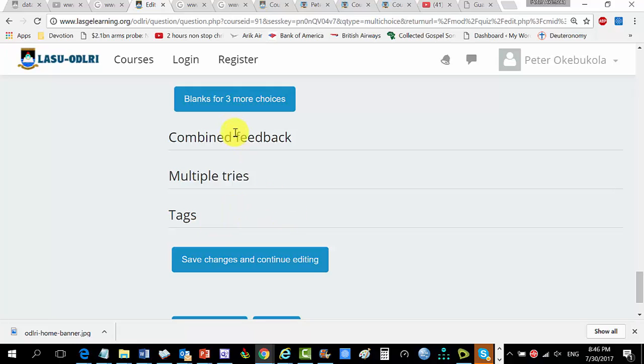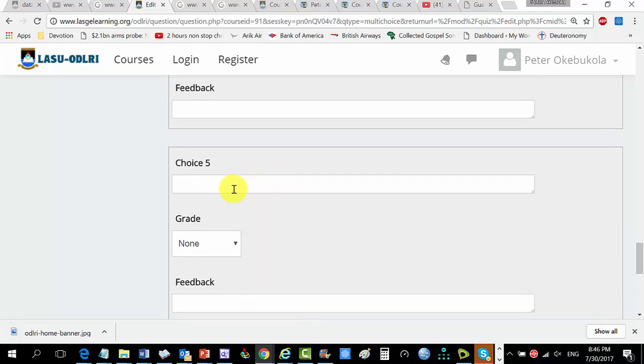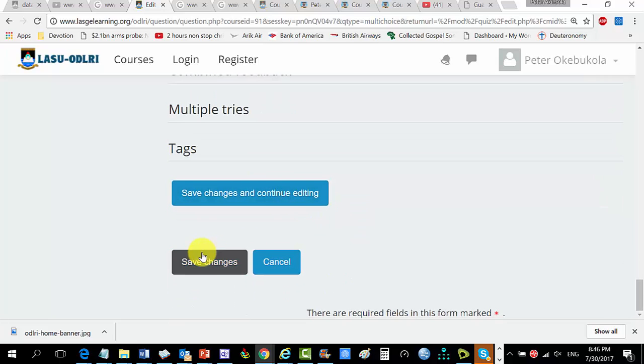Don't bother about that. If you have some more options, just give. But even if you had 6, 7, and 8 here as choices, it will just take the ones that you have populated. So what should we do? We just save changes. If you save changes and continue editing, it will mean that you still want to continue to change some things in question number 1.